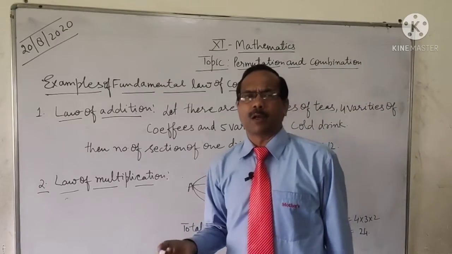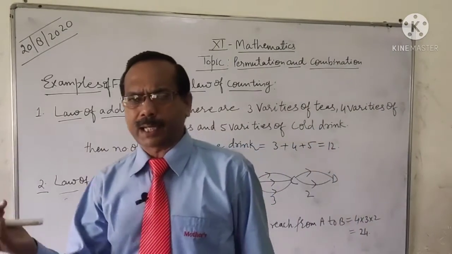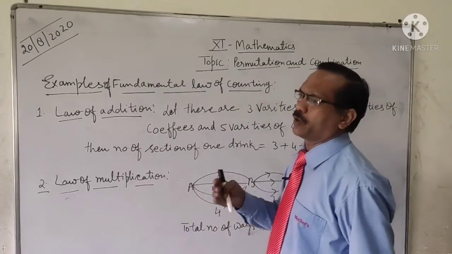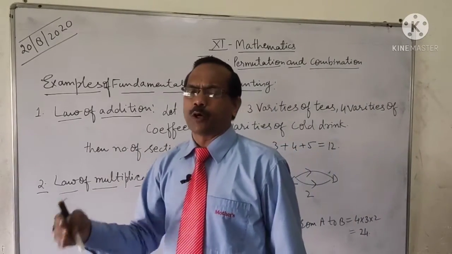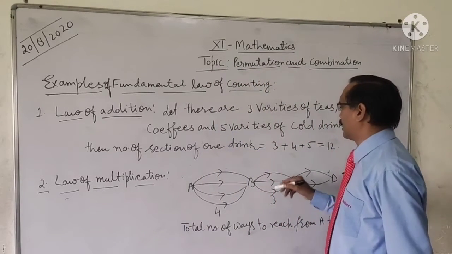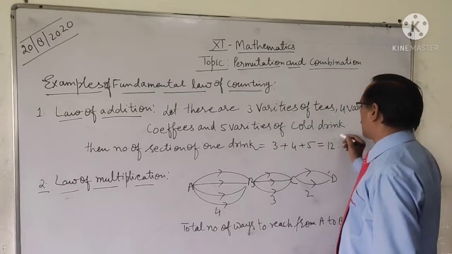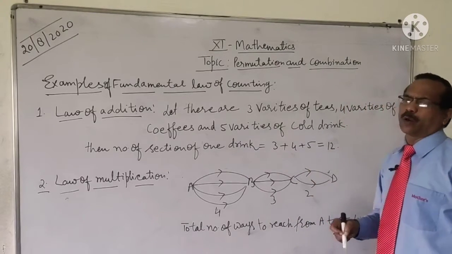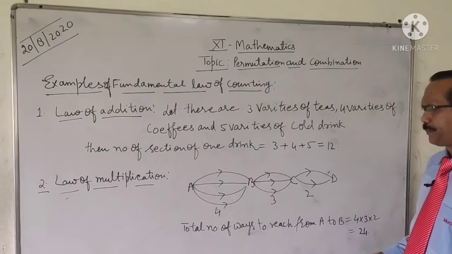Here we are applying the law of addition because we will select either one. There are so many options and we will select only one option. So for such types of cases we apply the law of addition. So in this case we have 12 methods to select only one drink.